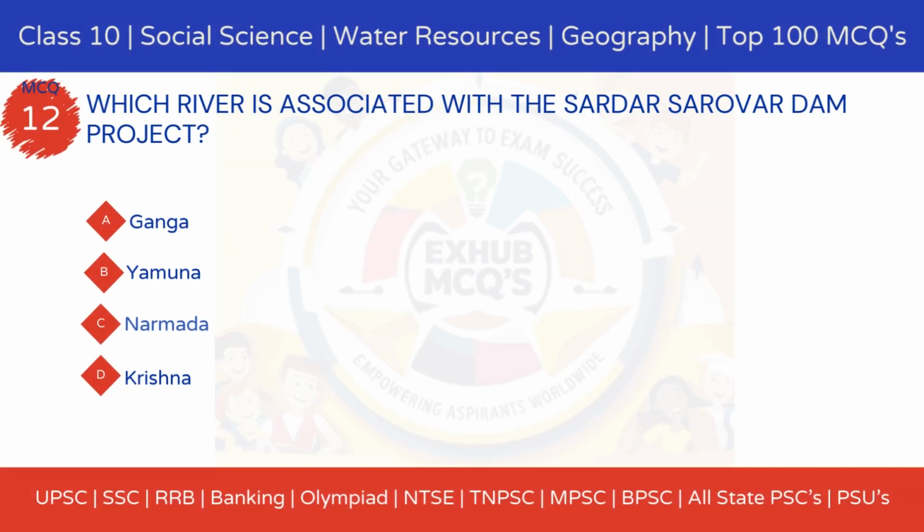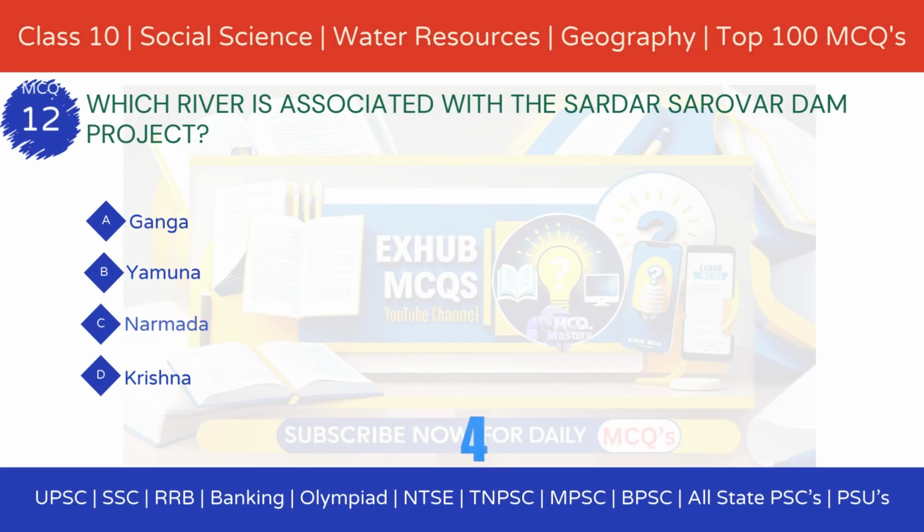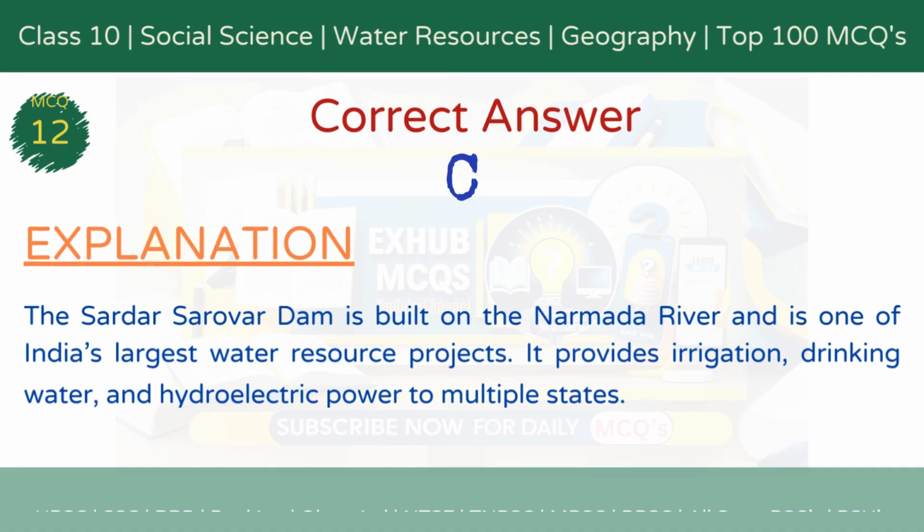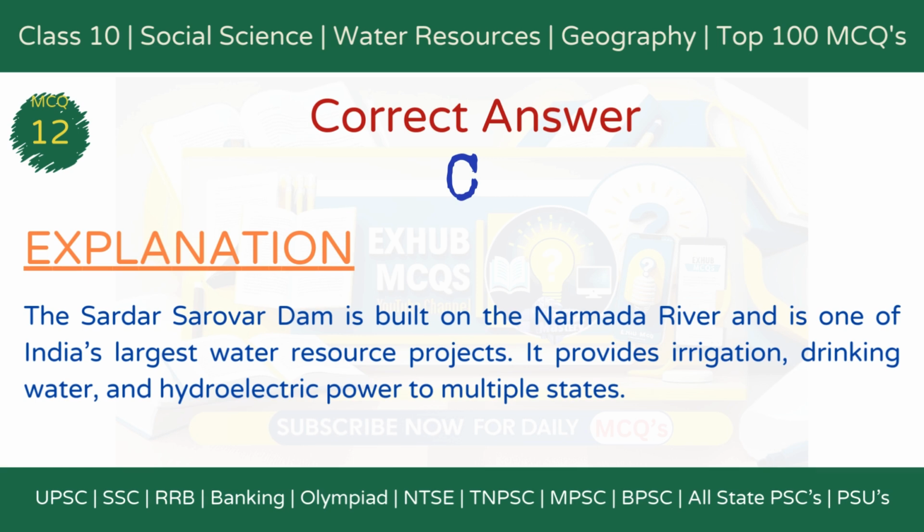Which river is associated with the Sardar Sarovar Dam project? Option A, Option B, Yamuna. Option C, Narmada. Option D, Krishna. The correct answer is option C, Narmada. Explanation: the Sardar Sarovar Dam is built on the Narmada River and is one of India's largest water resource projects. It provides irrigation, drinking water, and hydroelectric power to multiple states.